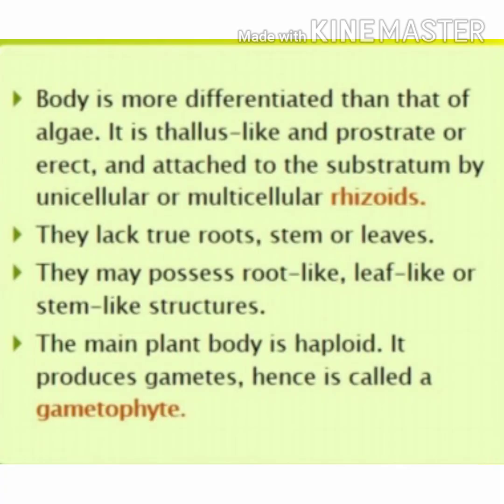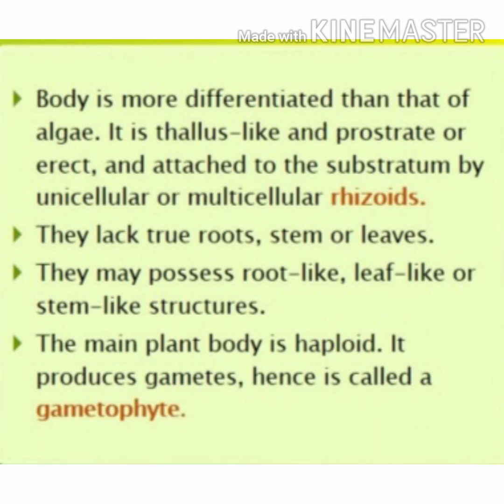Next we can study about the plant body. The body is more differentiated than that of algae. It is thallus-like and prostrate or erect and attached to the substratum by unicellular or multicellular rhizoids. These lack true roots, stem or leaves. So they are called thallus. Instead of a true root, stem and leaves, they possess root-like, leaf-like or stem-like structures.